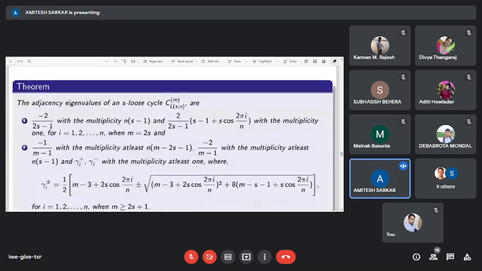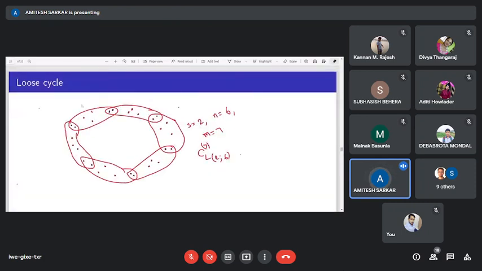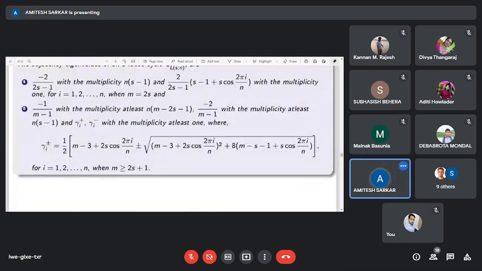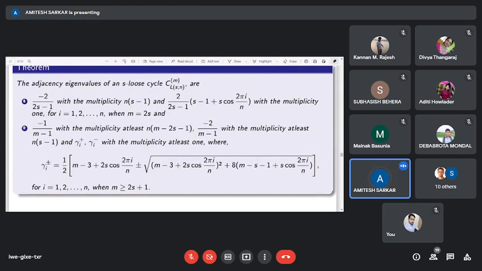And these are the eigenvalues of the loose cycle when m is greater than or equal to 2s plus 1, that is, this type of loose cycle. We have one more case, when m is less than 2s plus 1. Till now we are able to find the eigenvalues of these two types of loose cycles.